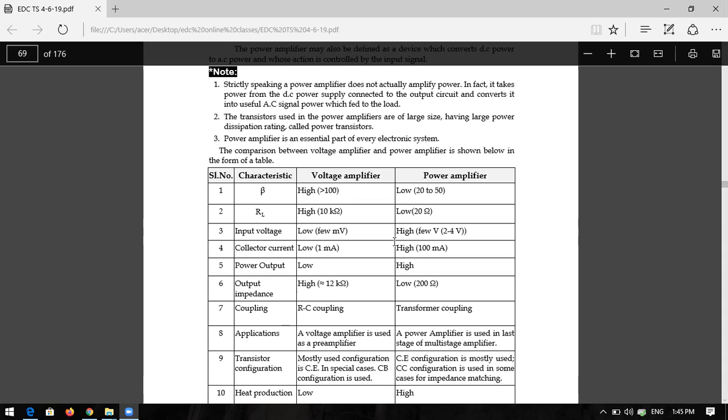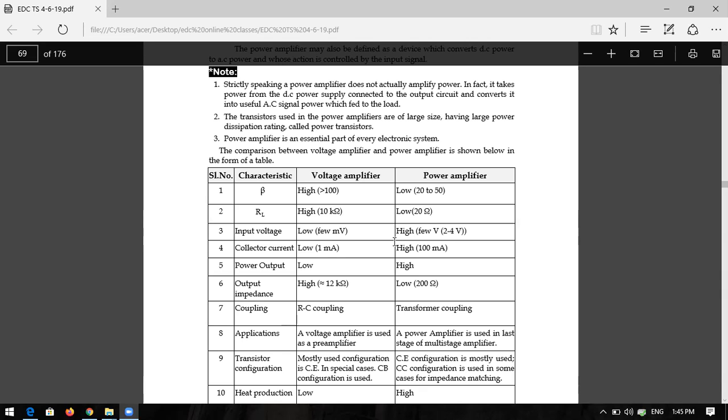And RL, what is the load resistance? For the voltage amplifier, the resistance is very high, in the order of 10 kilo ohm. Whereas in the case of loads like loudspeakers or motors, the resistance value is very low. It is in the order of ohms: 5 ohms, 10 ohms, 20 ohms, like that only.